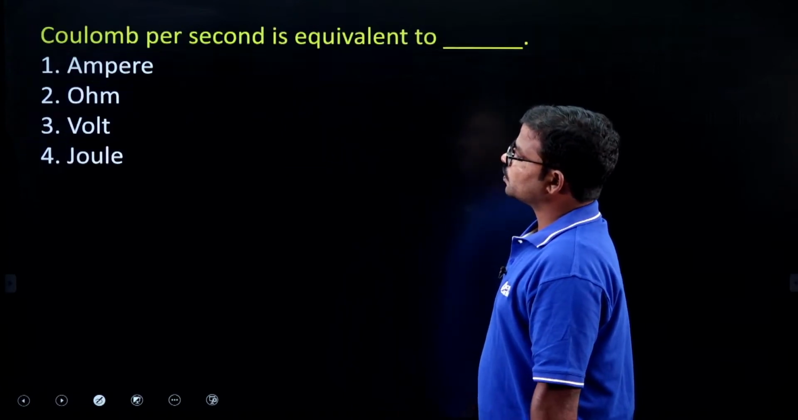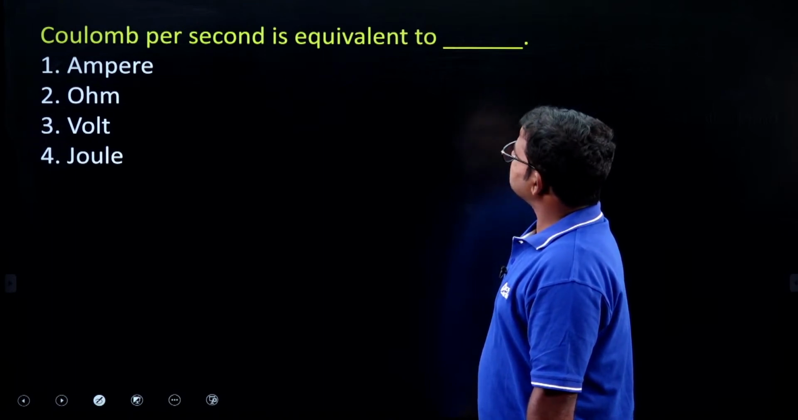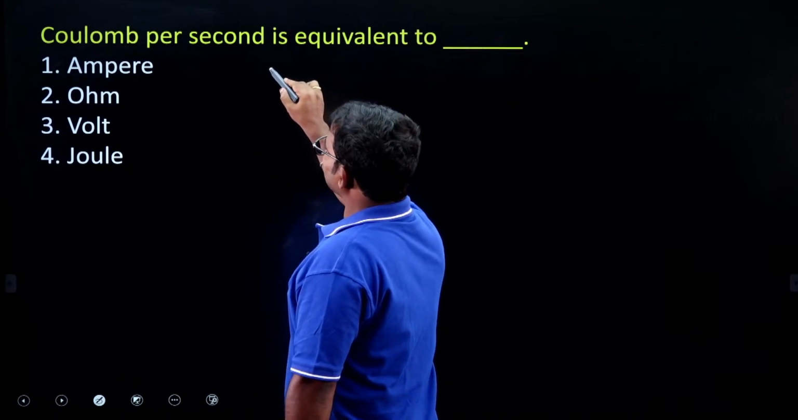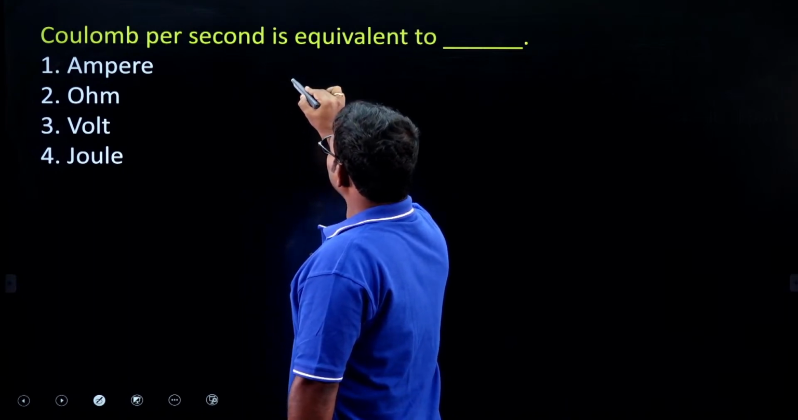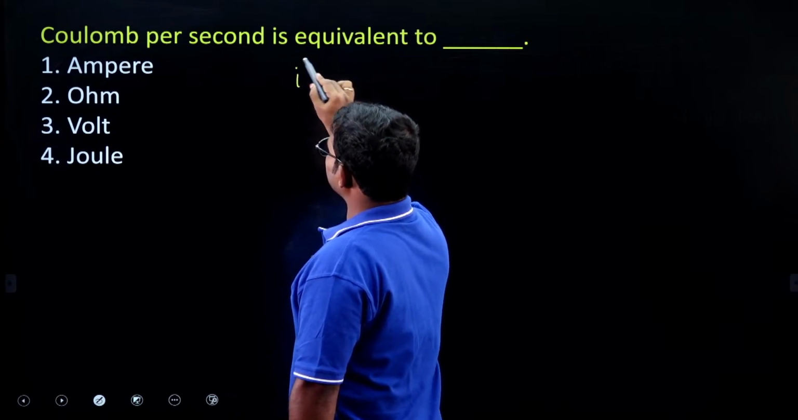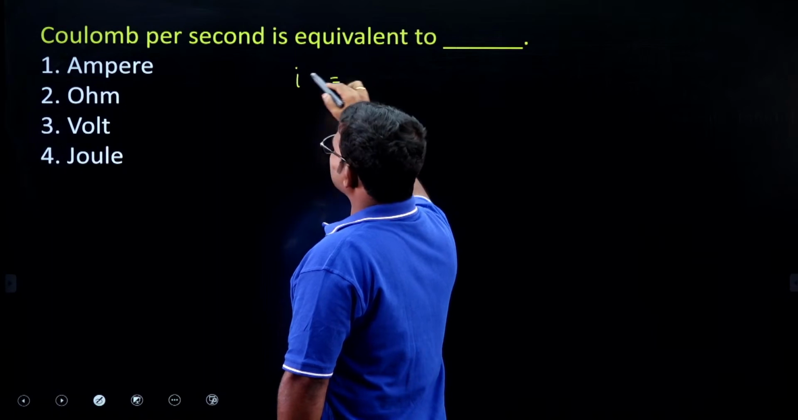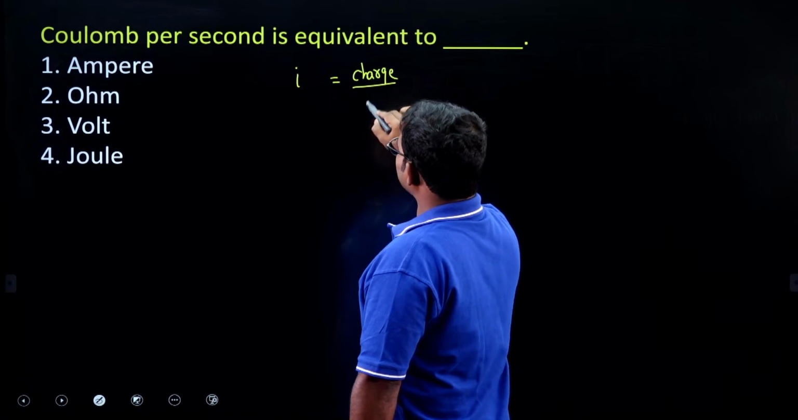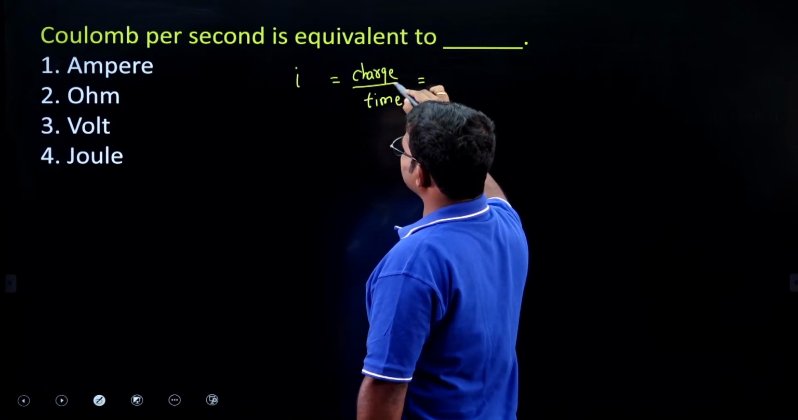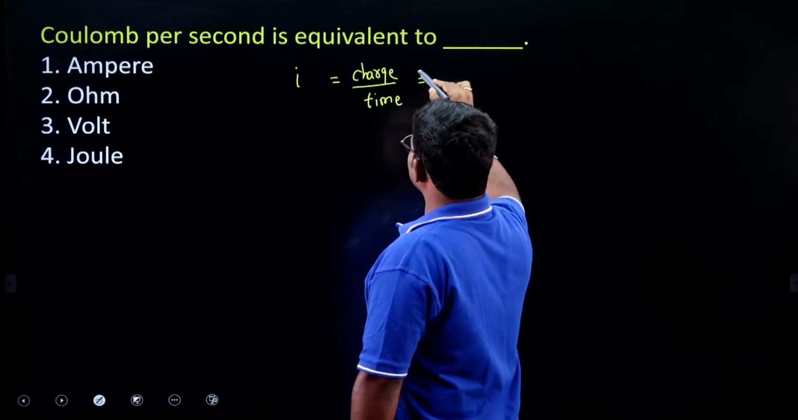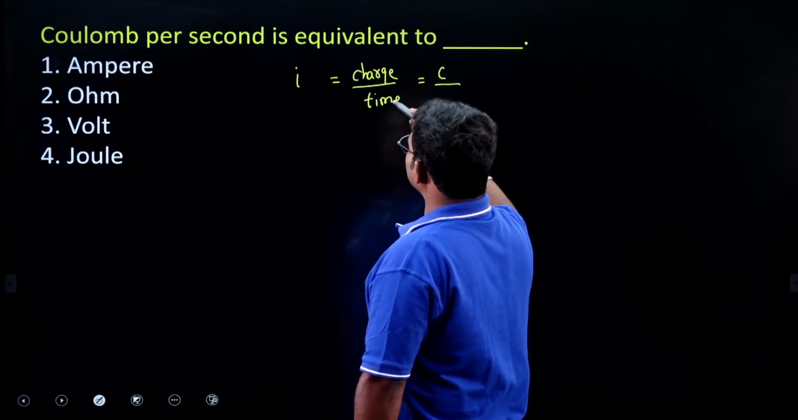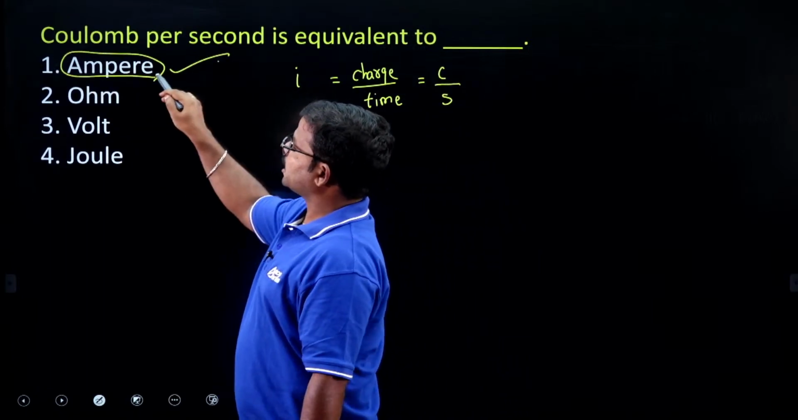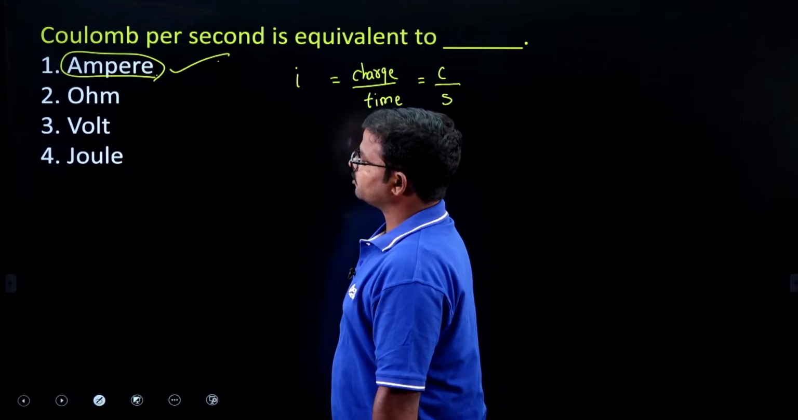Next one. Coulomb per second is equivalent to what? We already know the flow of current is indicated with I. So I is equal to charge per time. Flow of current is equal to charge per time. What is the unit of charge? Coulombs. What is the unit of time? Seconds. So coulomb per second is nothing but ampere. So we have to consider 1 as the right answer.